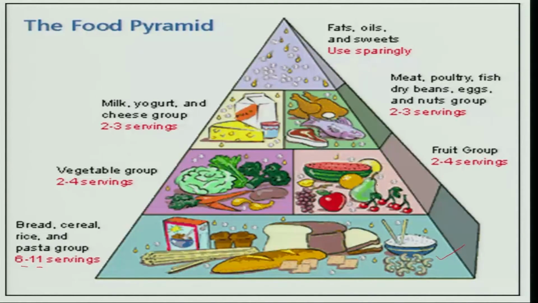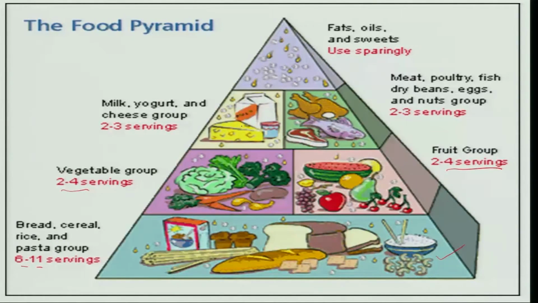Then we have the fruit group, which has to be taken moderately, and the vegetable group. You can give 2 to 4 servings, each serving is 100 grams. This is for the entire day, not for an individual meal. So, on the whole day we can have 200 to 400 grams of fruits and vegetables put together.